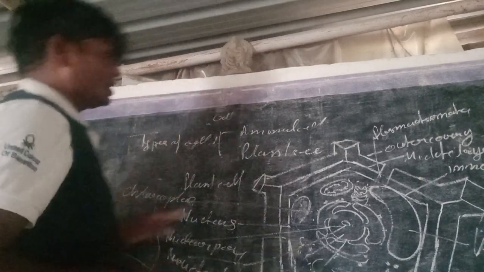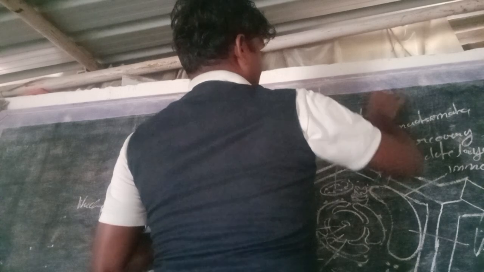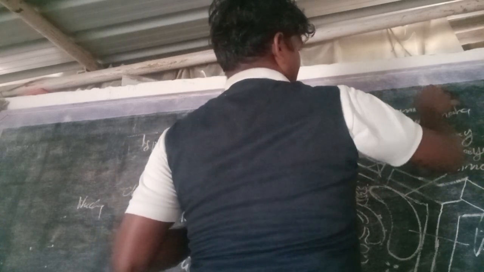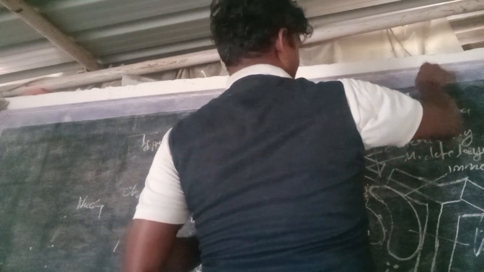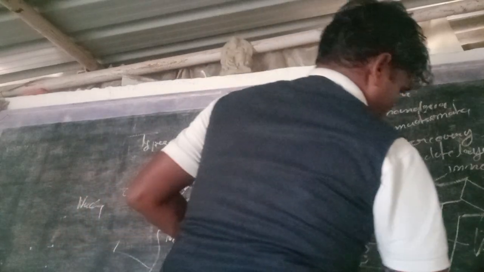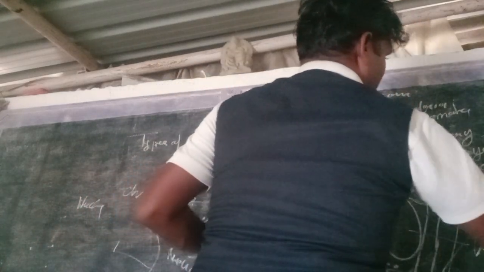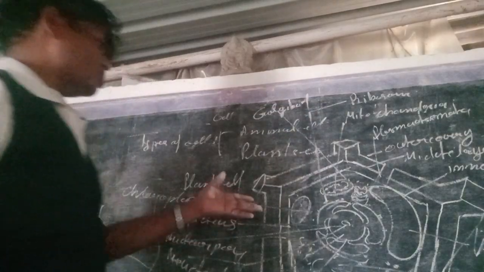chloroplast, pigments that take part in photosynthesis. Here we have the mitochondria. Mitochondria is the source of energy production, and the ribosomes are for protein synthesis. The brain of the cell is the nucleus. We also have the vacuole here, and the endoplasmic reticulum is also given here, and also the Golgi body. These are the structures.